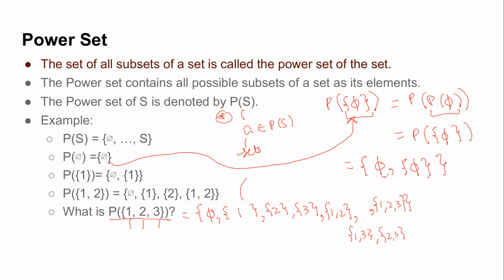Is everyone able to know why these two are different? Remember we discussed yesterday. If I write just phi, what is its cardinality? The cardinality of just phi is 0. And if I write it within curly braces, it's 1. Remember the empty folder and the folder inside an empty folder. So cardinality is 1. Excellent.